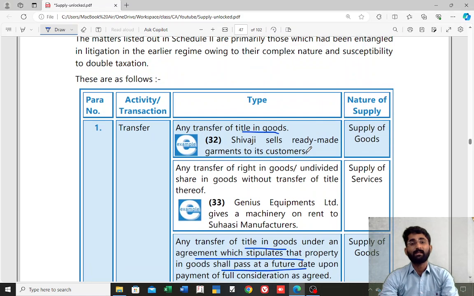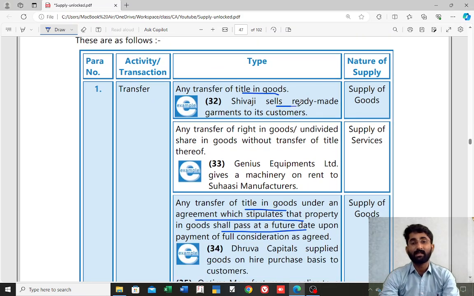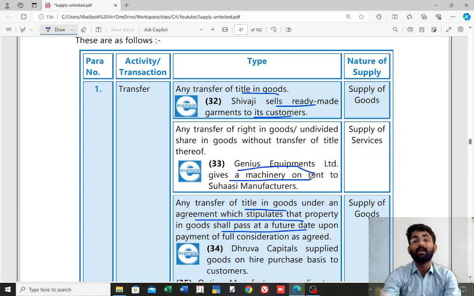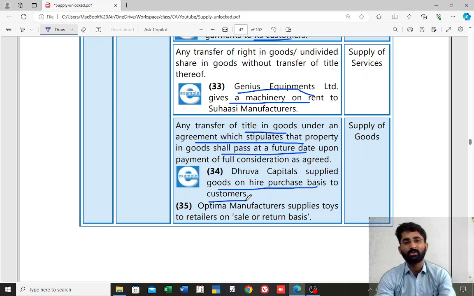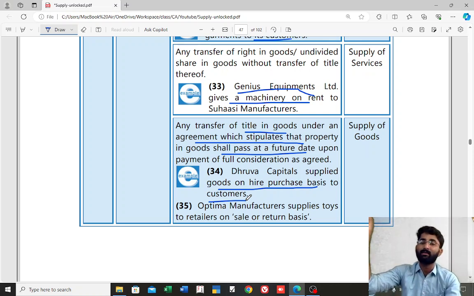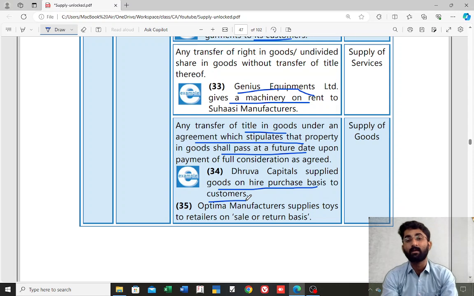If you see the examples here, Shivaji sells ready-made garments to his customers. He already sold it. But here, Genuine Equipments Limited gives a machinery on rent. It is not sale, it is on rent, giving the right. But here, Dhruva Capital supplied goods on hire purchase basis to the customers. Only on payment of the last installment will the title in the goods get transferred to the purchaser. Until then, it will not get transferred. Getting this? So this is about paragraph number 1.